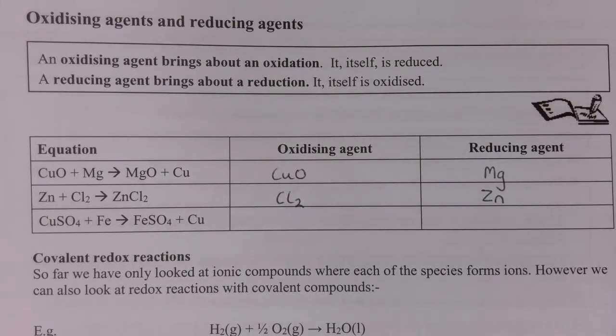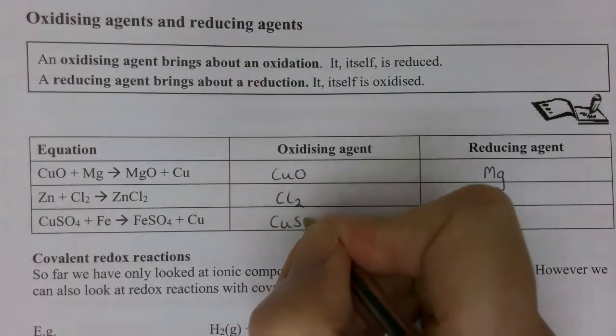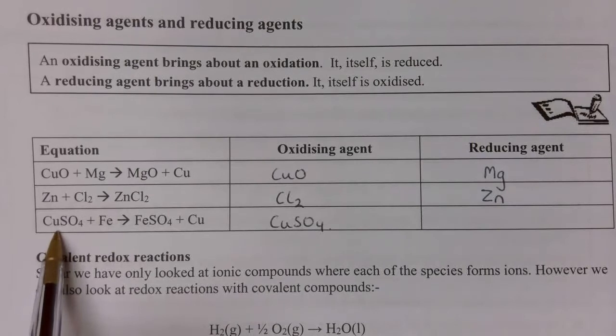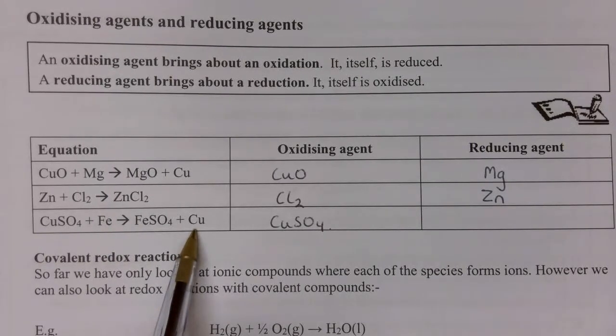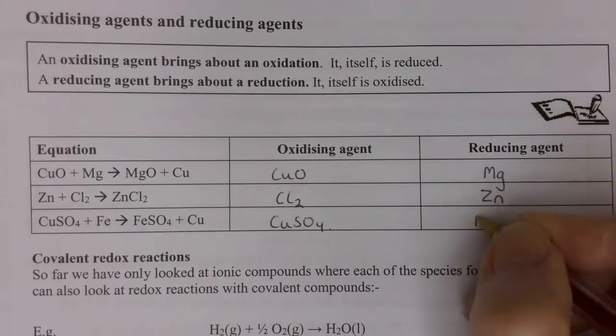Last example, copper sulfate with iron reacting to form iron sulfate and copper. Well, the copper sulfate this time is acting as my oxidizing agent. The copper is being reduced from the 2+ state in the CuSO4 to the 0 in the elemental copper. So that is a reduction reaction that's causing the oxidation of the iron. The iron is being oxidized from Fe0 to Fe2+. It is causing the reduction of the copper from Cu2+ to Cu, so it is my reducing agent.